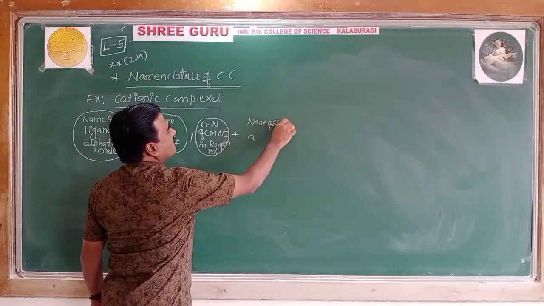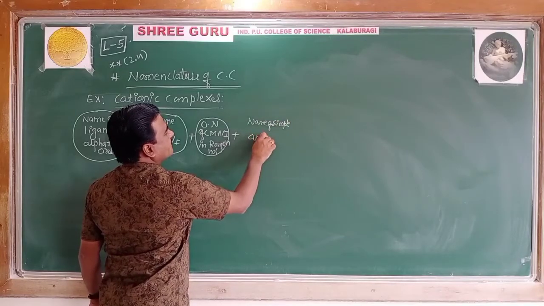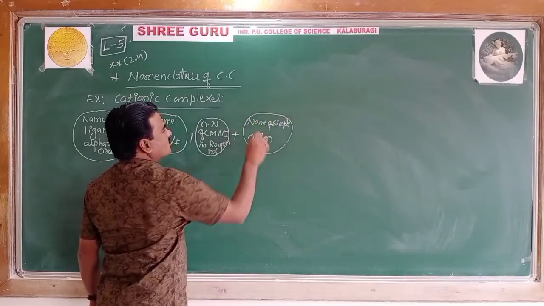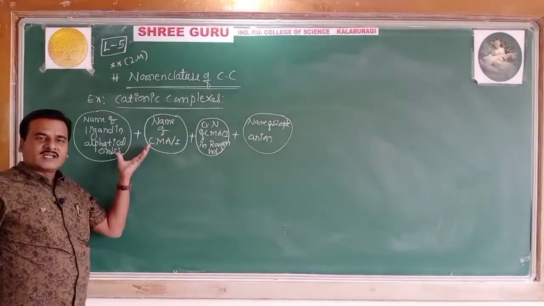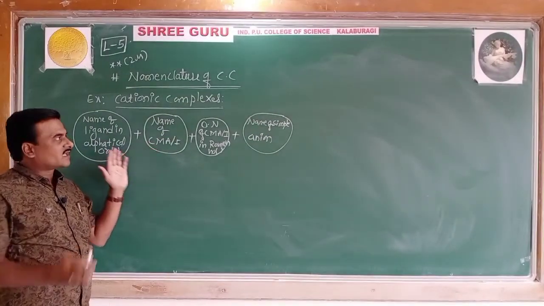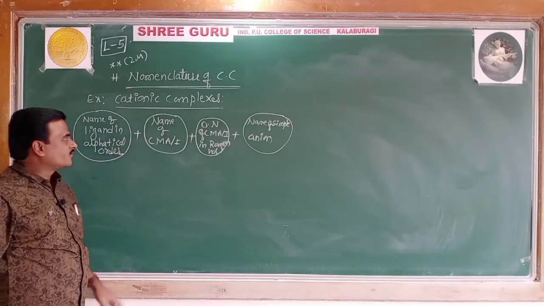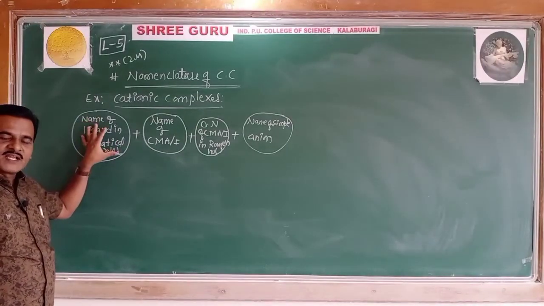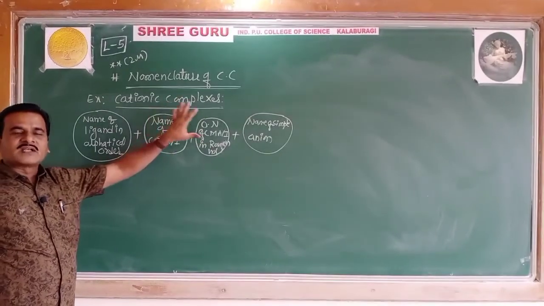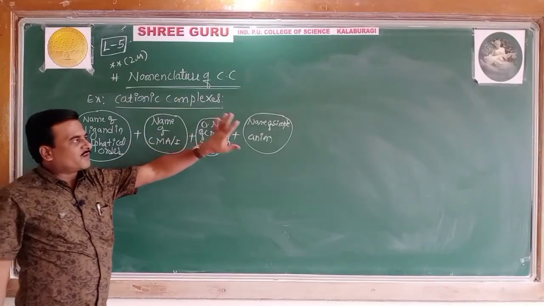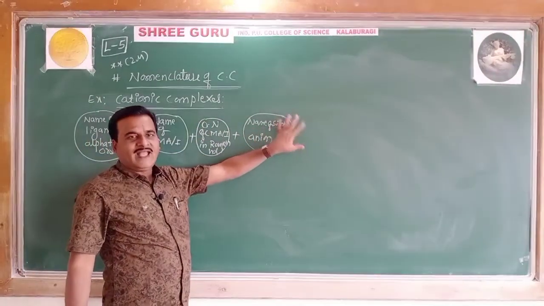This is a short note, an observation one should have in writing cationic complexes.